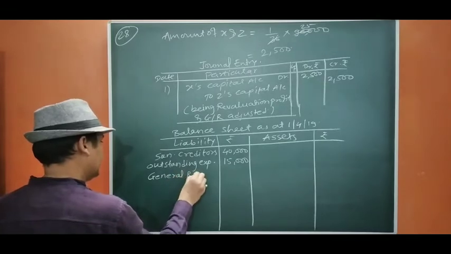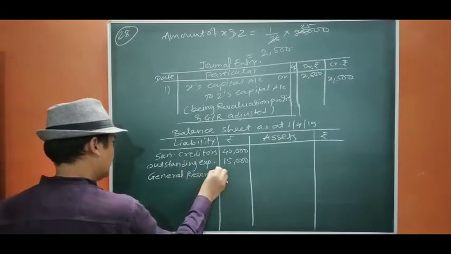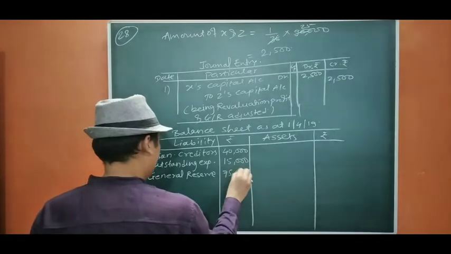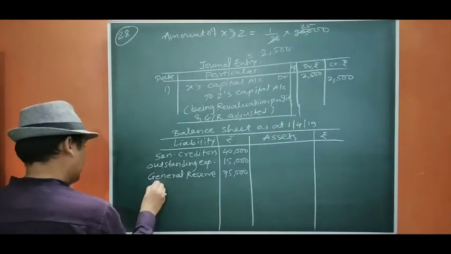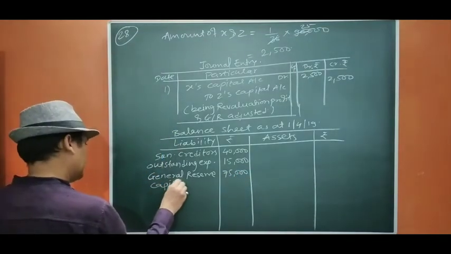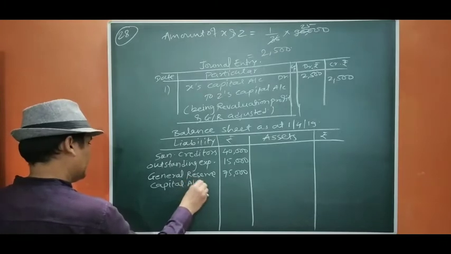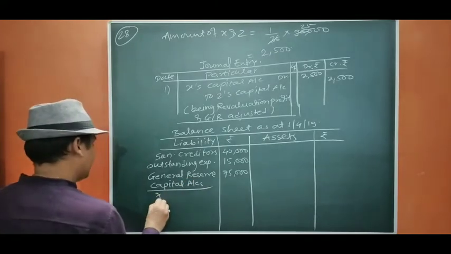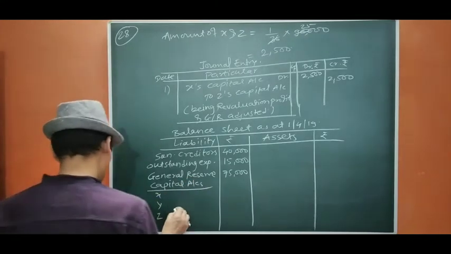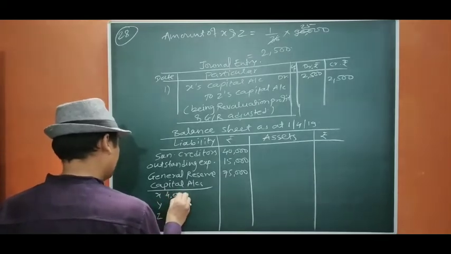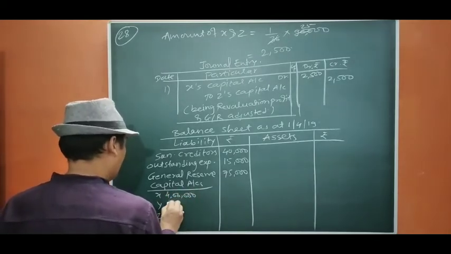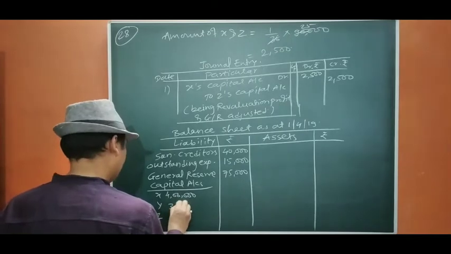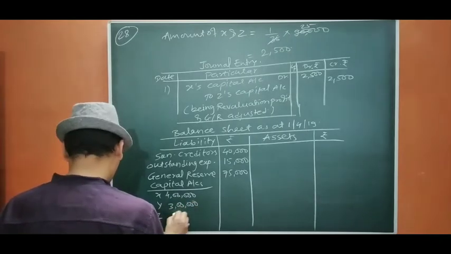Journalism, 75,000. Capital accounts, X, Y, Z. Previously it was 4 lakh. It was 3 lakh and it was 2 lakh.